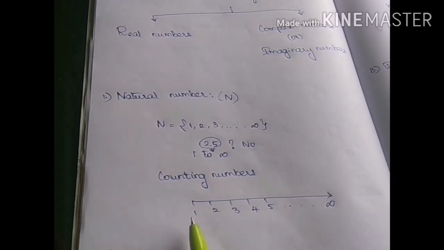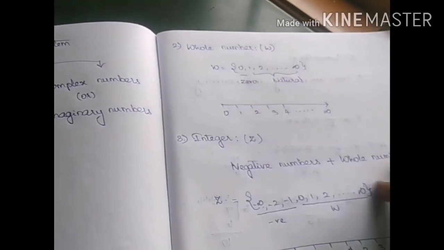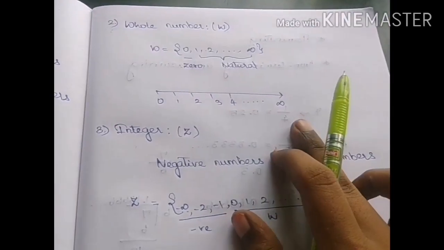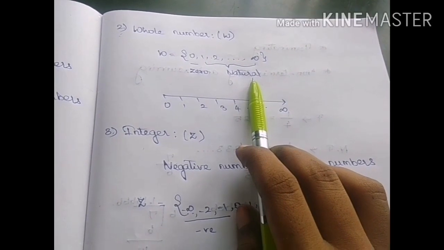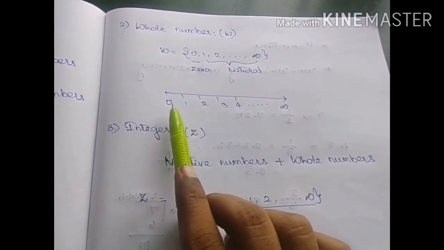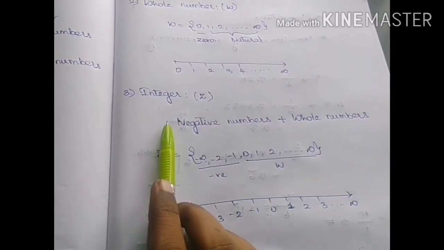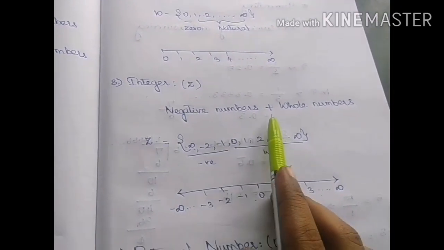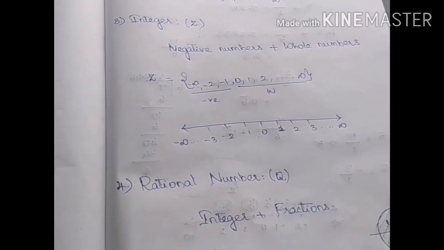It starts from 1 and goes till infinity. The next comes whole numbers. Whole numbers are nothing but 0 added with natural numbers. And the number line is represented as 0 to infinity. Next come integers, which are nothing but negative numbers plus whole numbers. And this is its number line.